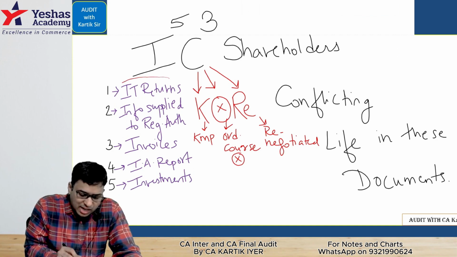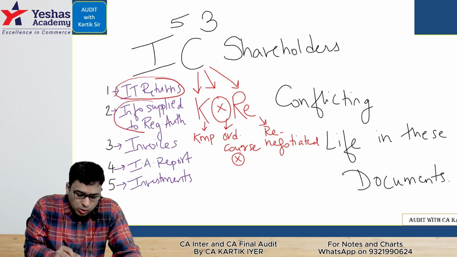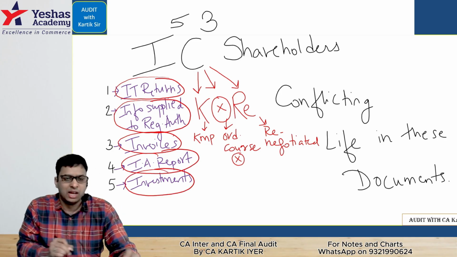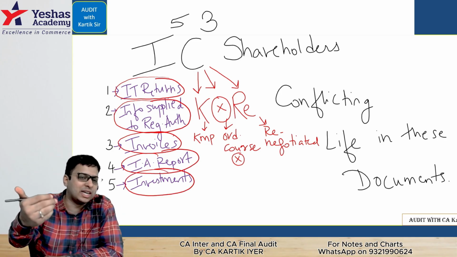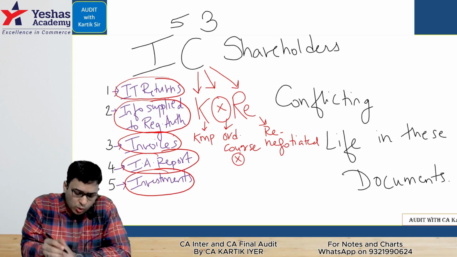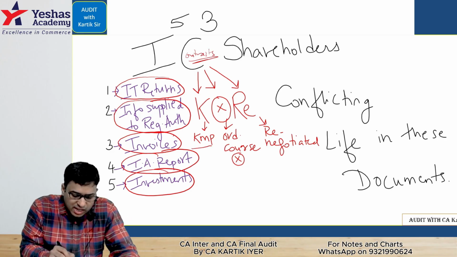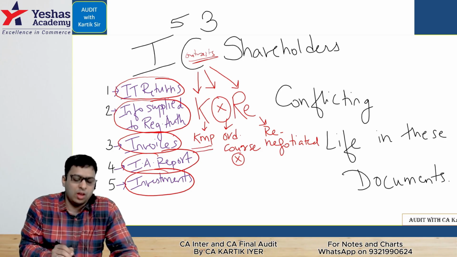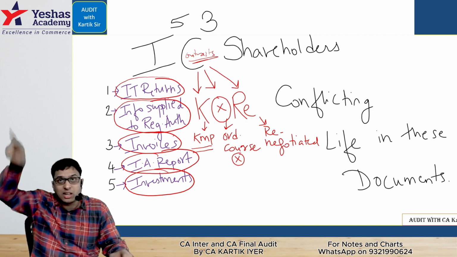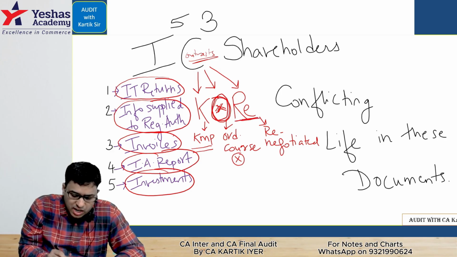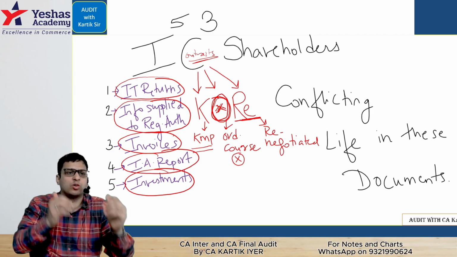Look here. Income tax returns we will go through, and information supplied to the regulatory authorities. We look at the invoices, internal auditor's reports, and the investments made. That will give us an idea who the company's related parties are. We'll look at contracts. Contracts is C. Contracts which are there with the KMP and the management of the company. Contracts which are not in the ordinary course of business. And contracts which have been renegotiated during the period. Recently renegotiated contracts we'll look at.